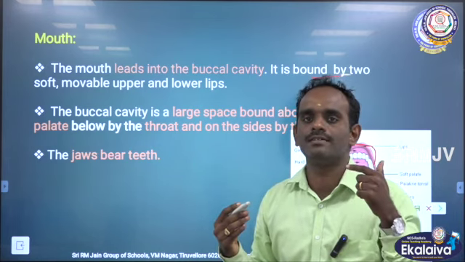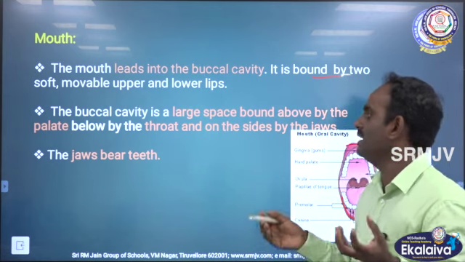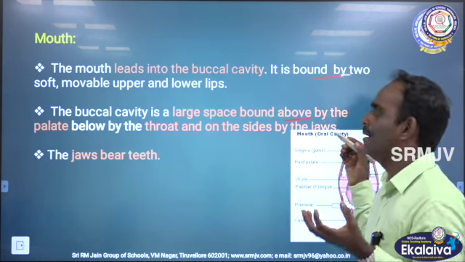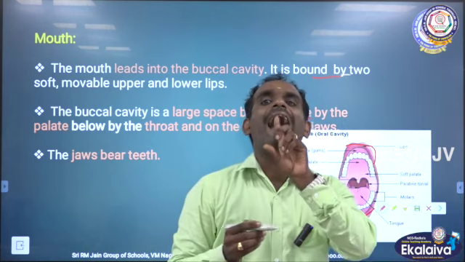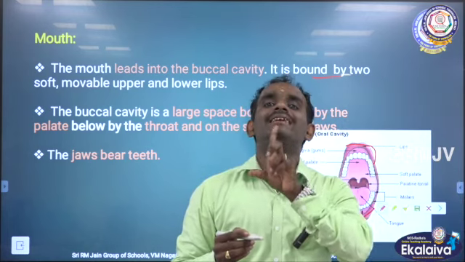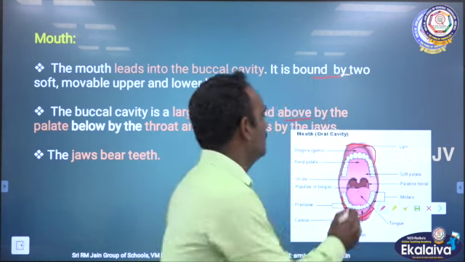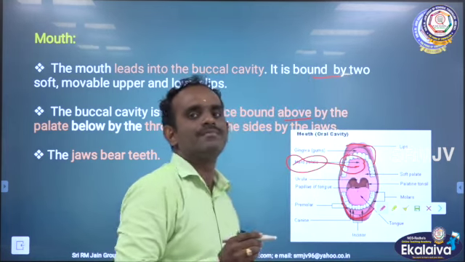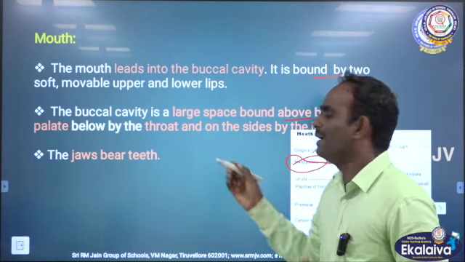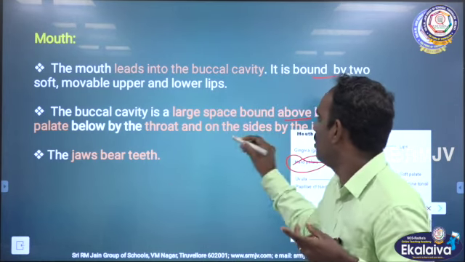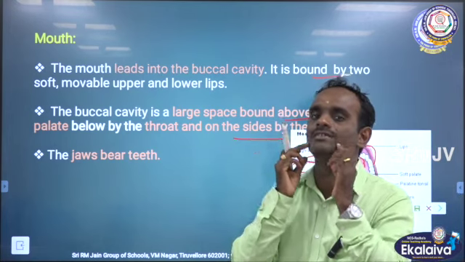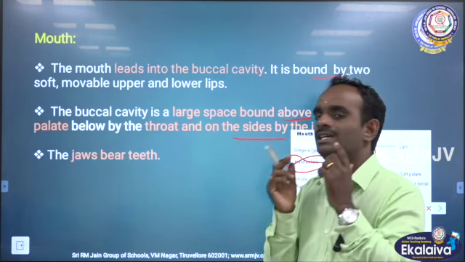Can you understand, children? The buccal cavity is a large space bound above by the palate. See, this part is called the palate. Below by the throat and on the sides by the jaws, the upper jaw and lower jaw.